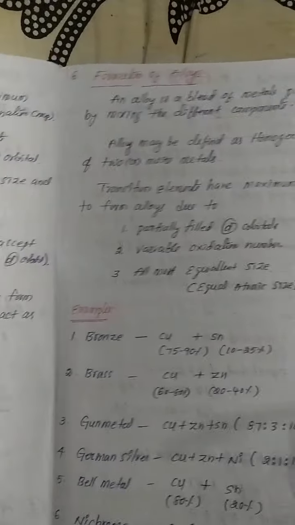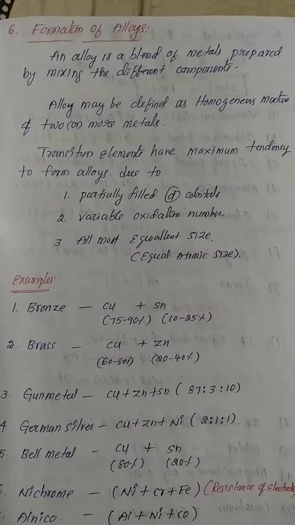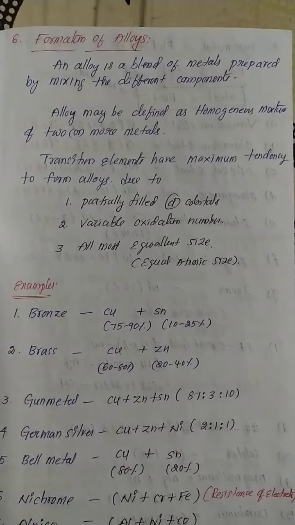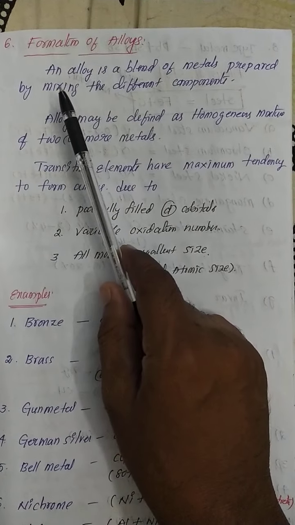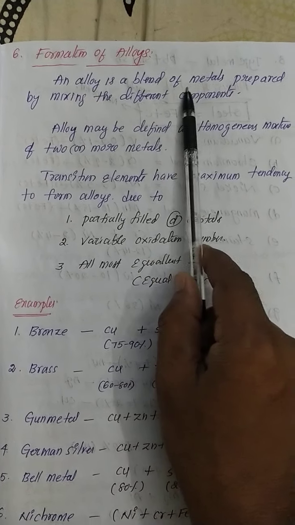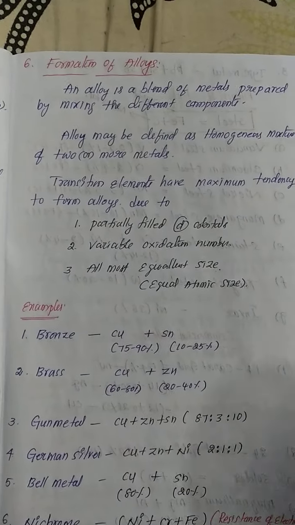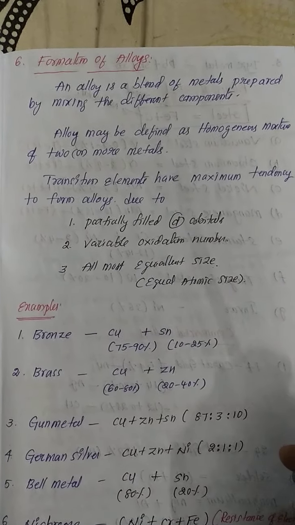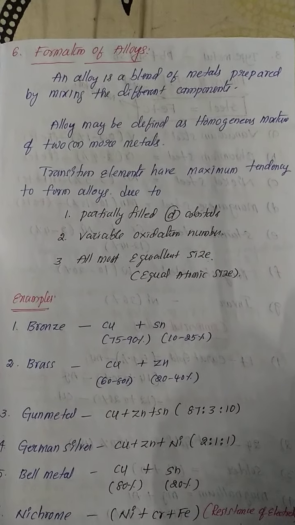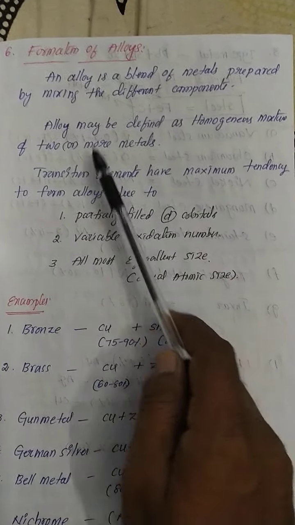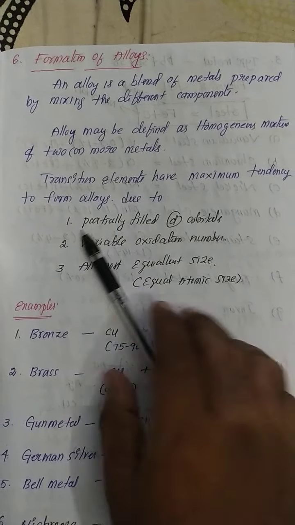So the next one, the most important property of transition metals, is formation of alloys. See, my dear students, what is the definition of alloys? An alloy is a blend of metals prepared by mixing different components. Blend means, in common terms, that d block elements or transition elements easily form alloys. Alloys may be defined as homogeneous mixtures of two or more metals.